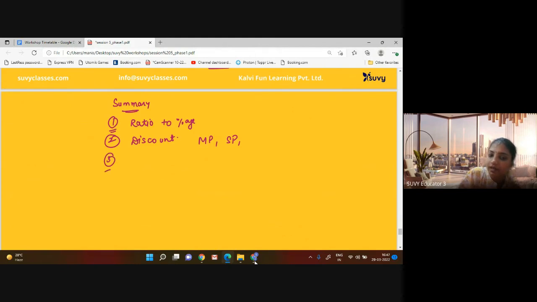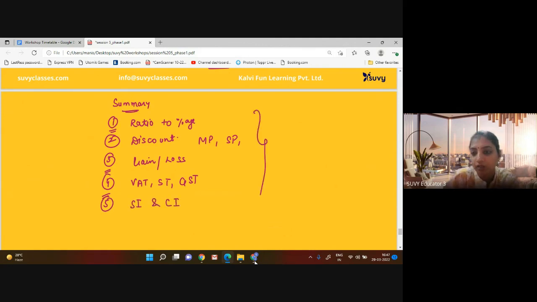Third thing, gain and loss. Then fourth thing, VAT, sales tax, goods and services tax. Then fifth thing, simple interest and compound interest. These were all the topics that we have covered in today's session.